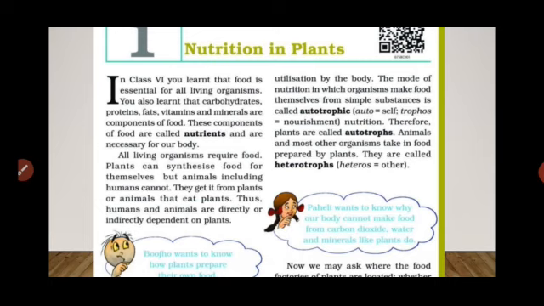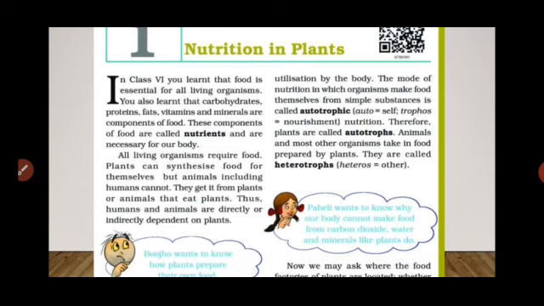Students, we have also learned what carbohydrates, proteins, fats, vitamins and minerals are, and that they are components of food. These components of food are called nutrients and are necessary for our body. What are the components of food? Carbohydrates, proteins, fats, vitamins and minerals.